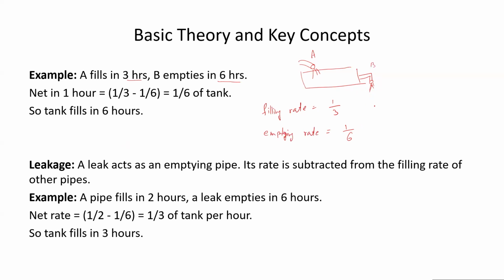In that case, the combined filling rate will be 1 upon 3 minus 1 upon 6. Compute this first: 2 minus 1 over 6 is 1 upon 6. So the time taken in filling the tank is 1 upon 1 upon 6, that is 1 upon the rate. It is 6 hours. That is what is written over here.